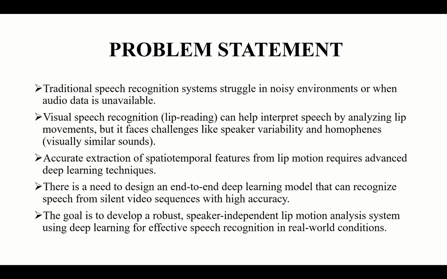So for this, we are going to look into a visual speech recognition system which can help interpret speech by analyzing lip movements, but it faces challenges like speaker variability. Speaker variability is that each and every speaker has their own accent and way of speaking and conveying information. With varying speakers and different accents, the model needs to be trained on a diverse data set so that we can get an accurate result.